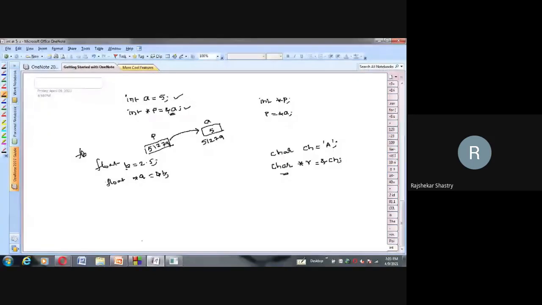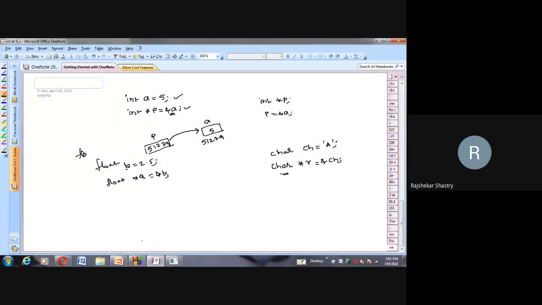So when you increment, it should point to the next location of that array, which is of the same size, because in C we don't have a mixed-type array. We can create an array of similar elements, but we cannot create an array of different types of elements. So in C, if you want to store an integer variable, the pointer also has to be declared as integer, so that when you increment or decrement the pointer, it jumps to the next integer location.